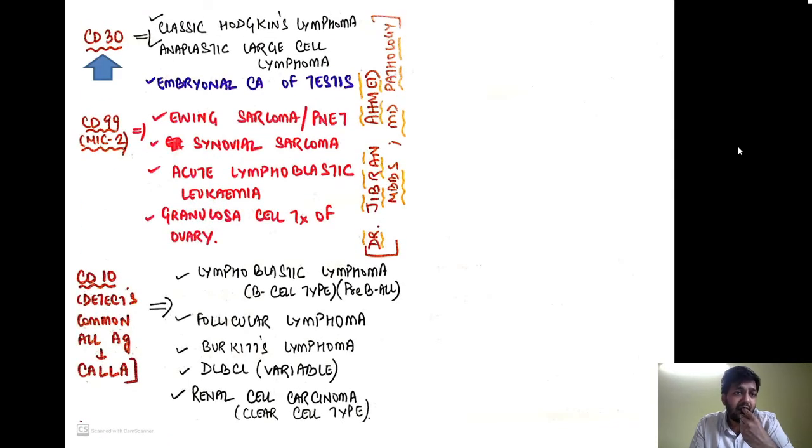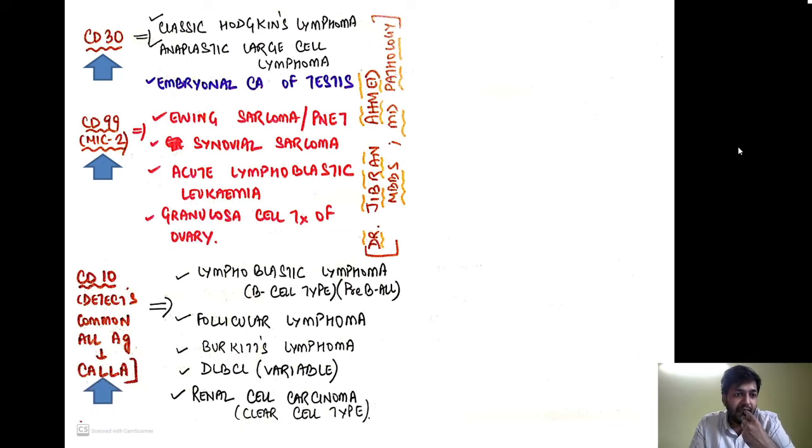The second CD marker is CD30. CD30 is positive in 3 important cases, and you have to remember all these 3. One is classic Hodgkin's lymphoma, anaplastic large cell lymphoma, and then embryonal carcinoma of the testis. Then we have CD99, also called MIC2. It is most importantly positive in Ewing sarcoma or the peripheral neuroectodermal tumor, synovial sarcoma, acute lymphoblastic leukemia, and granulosa cell tumor of the ovary. Out of these, the most important are Ewing sarcoma, synovial sarcoma, and lymphoblastic leukemias.